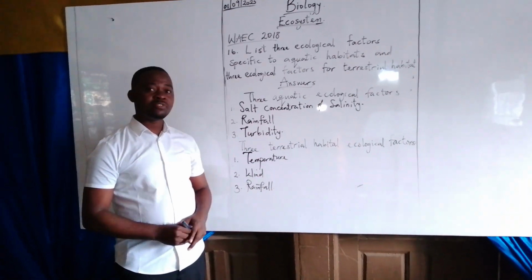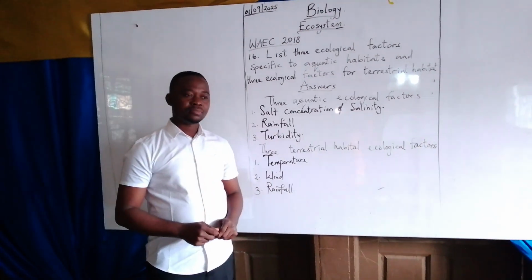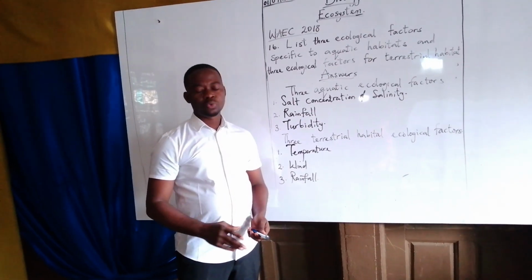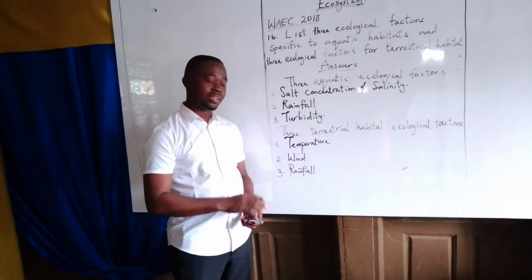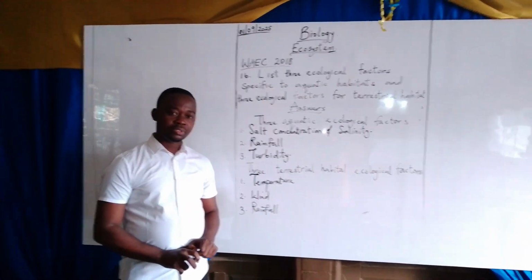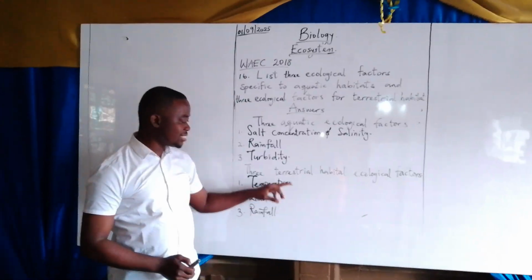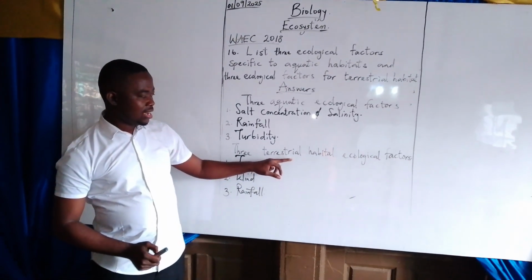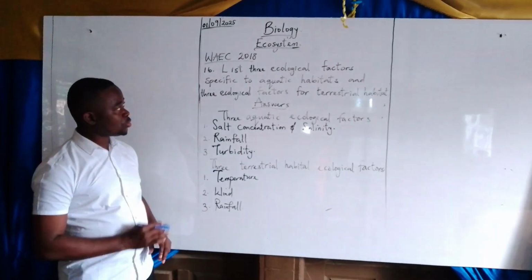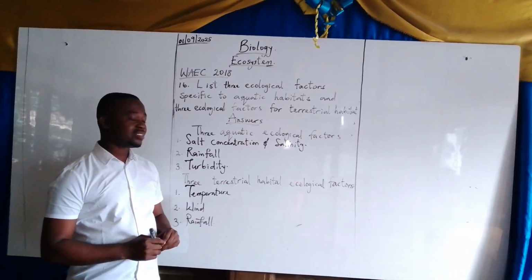And wind as well. If there is high intensity of wind, it can easily expose the surface of the land to erosion, and from there, it will affect the organisms there. And the last one, temperature. High temperature can affect the life of organisms in the terrestrial habitat. So these are the ecological factors of terrestrial habitat. We have more than this, and these are the three. According to the question, we should mention 3 for terrestrial habitat and 3 for aquatic habitat.